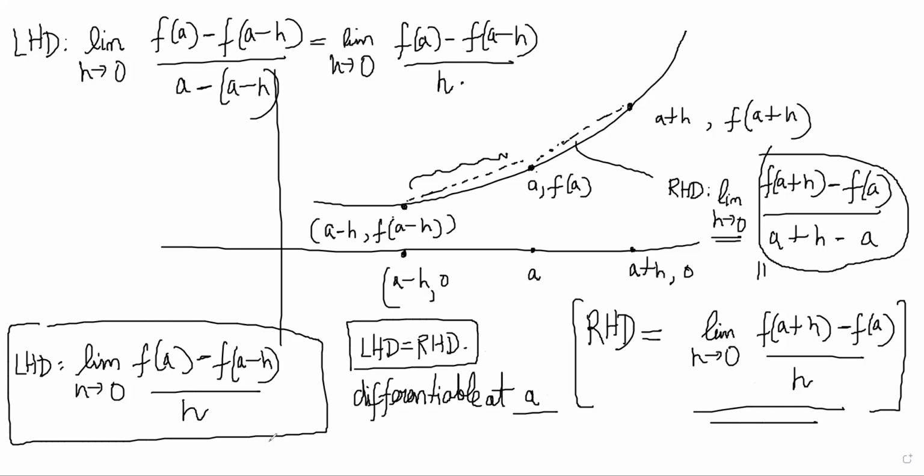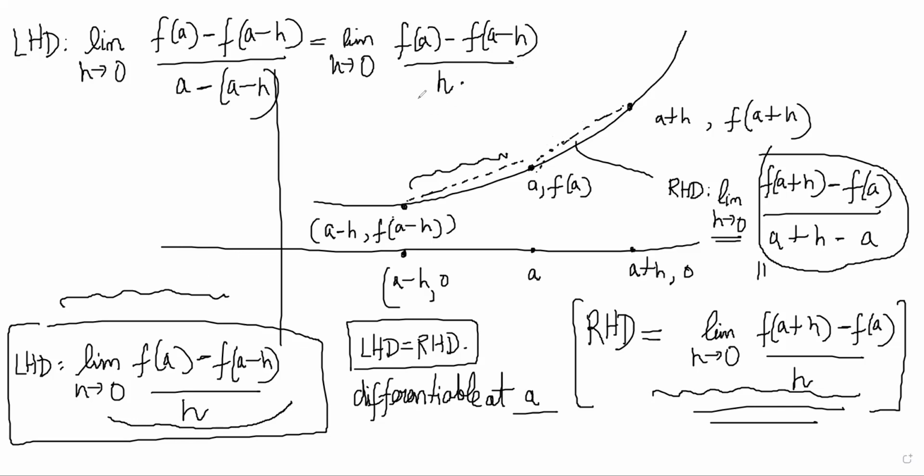Make sure that you are able to see visually why this is the left hand derivative, this is the right hand derivative, and what is the meaning of differentiability. Differentiability means the left hand derivative is equal to the right hand derivative at that point. And don't try to mug up the formula. Don't try to memorize it, just see it from the figure. We are just taking the slope between this and this.